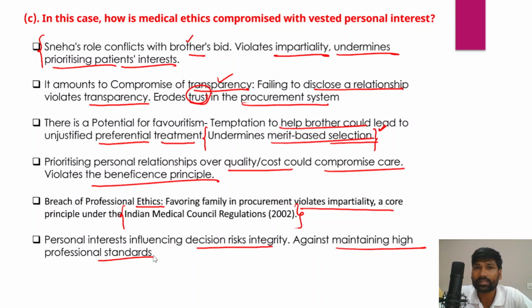In this context, the conclusion should be about avoiding conflict of interest and always favoring merit-based selection in these processes, upholding and maintaining her integrity and the trust that the company has in Sneha.